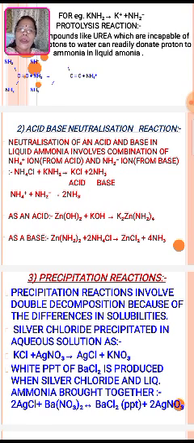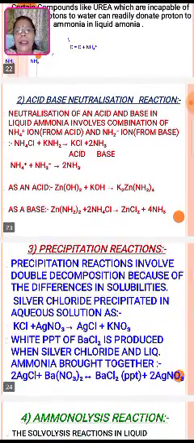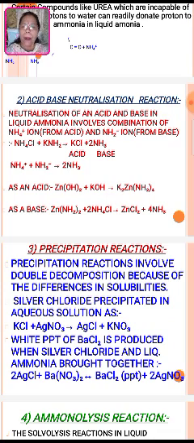So neutralization of an acid and base in liquid ammonia involves combination of NH4+ ion, that is from acid, and NH2- ion from base. So NH4Cl plus KNH2, there is the formation of KCl plus 2 NH3. That is, NH4+ (acid) plus NH2- (base), there is the formation of 2 ammonia molecules.